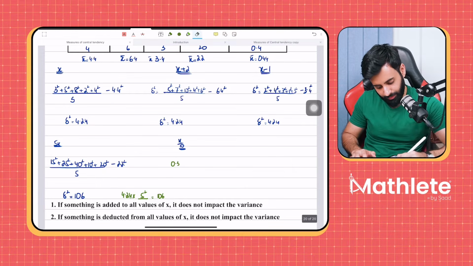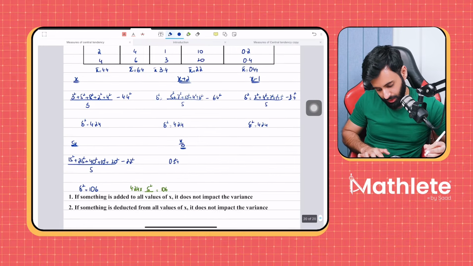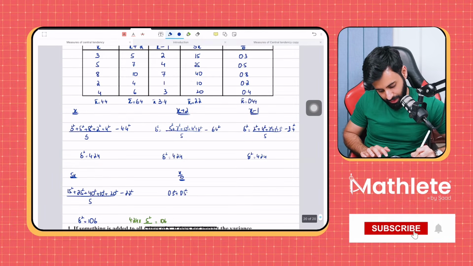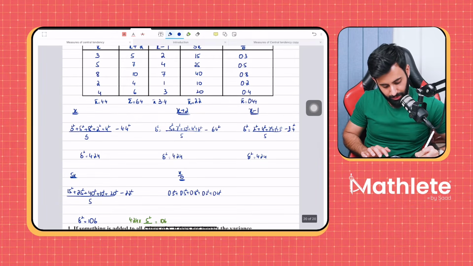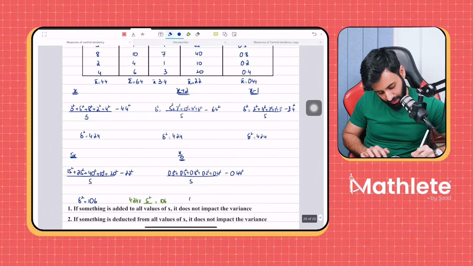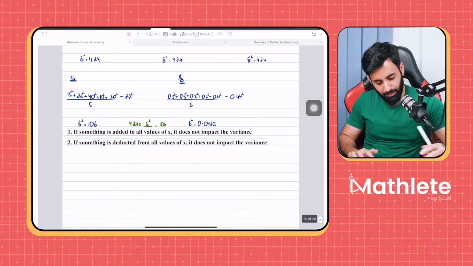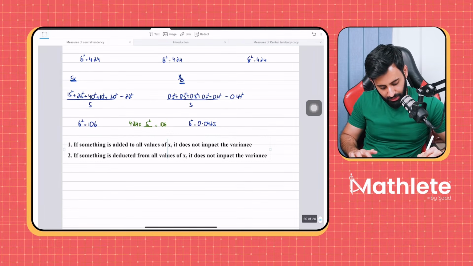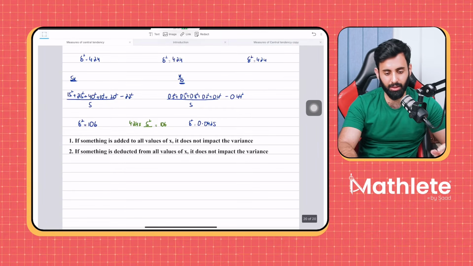0.3 squared. I'll work this out over here, in fact. 0.3 squared plus 0.5 squared plus 0.8 squared plus 0.2 squared plus 0.4 squared divided by 5. And from this, if you subtract the square of 0.44, you will notice that the new variance that you get is actually 0.0424. Okay? So, statements 1 and 2: if something is added to all values of x or if something is deducted from all values of x, it does not impact the variance.